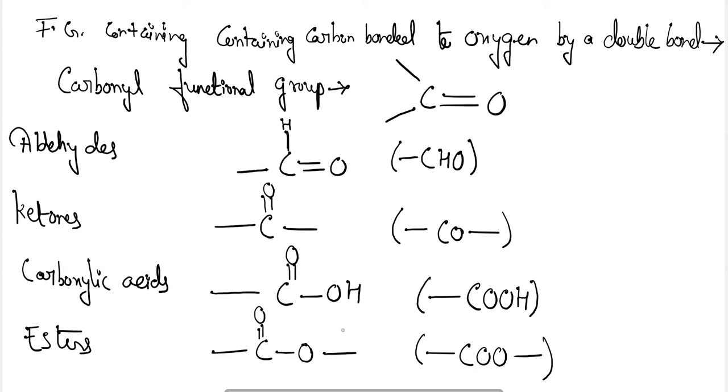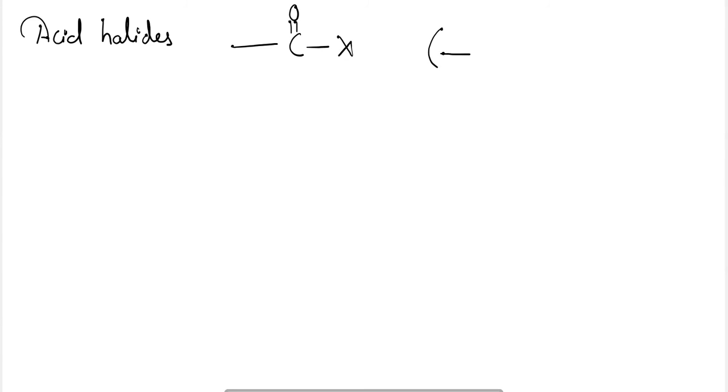These are the esters. Next is the acid halides. C double bond O X. Okay, and representation is COX. Next is the amides. Amides.